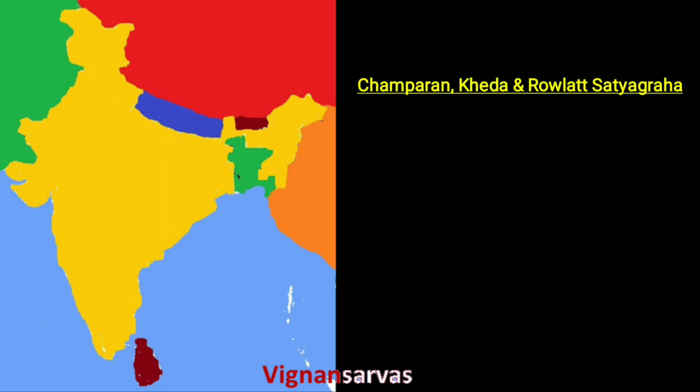The first all-India movement launched by Gandhi is the Non-Cooperation Movement from 1921 to 1922. Due to this movement, the nationalist spirit spread all over India. However, due to the Chauri Chaura incident, this movement was ended.